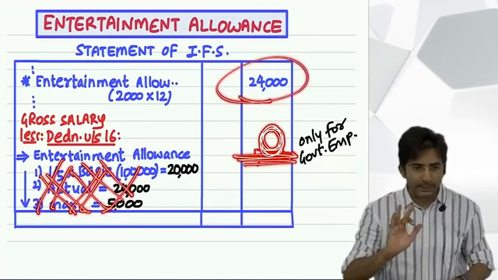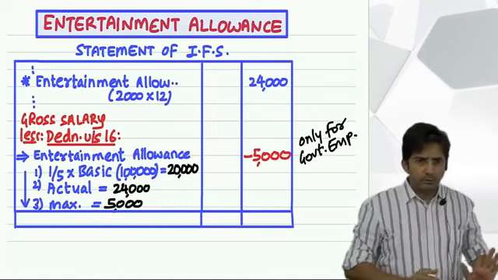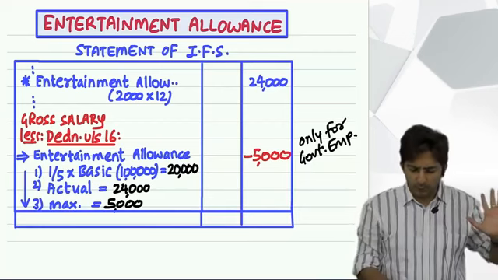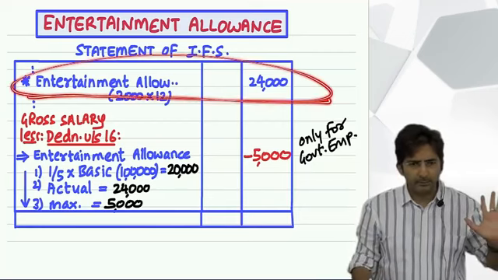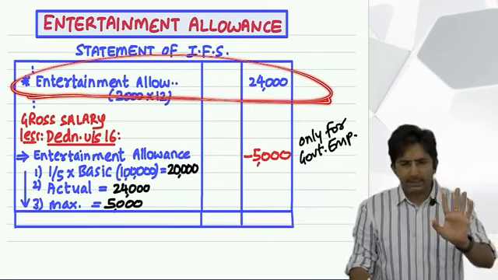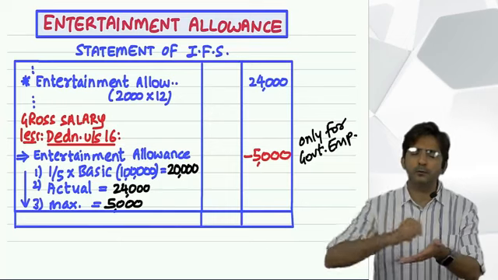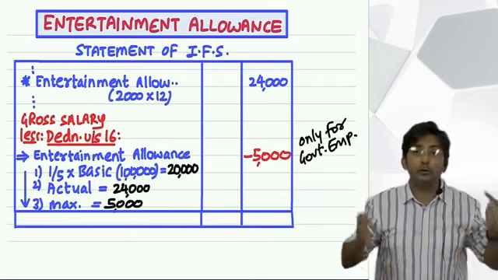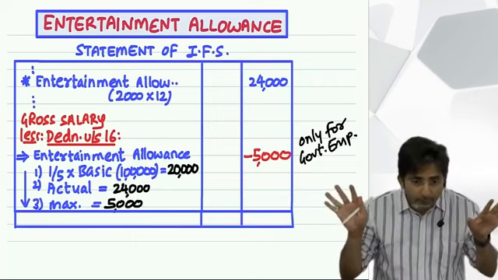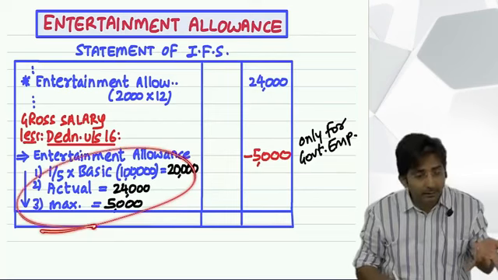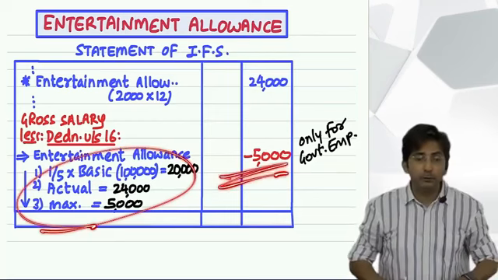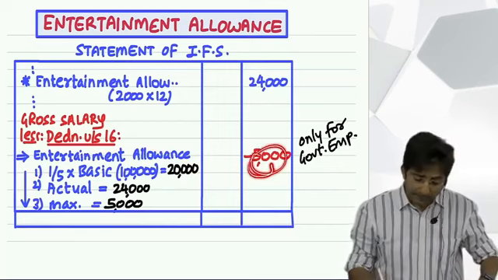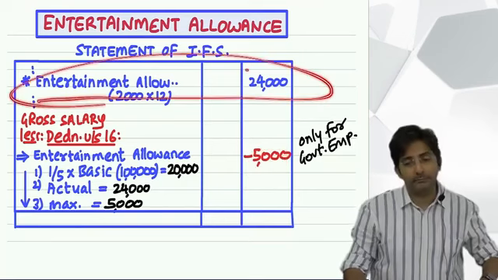I will talk on this. Let me first finish the rule. So tell me first, listen to this mechanically. What to do with entertainment allowance? First you write it at the top of the statement, in the outer column. Then after writing that, forget it. Write other items from the question. Then total up. After you total up, you have to check, is he a government employee? Yes. Then use the formula. Minus it. And if he is not a government employee, no formula, 0. But in any case, at the top you have to write it.